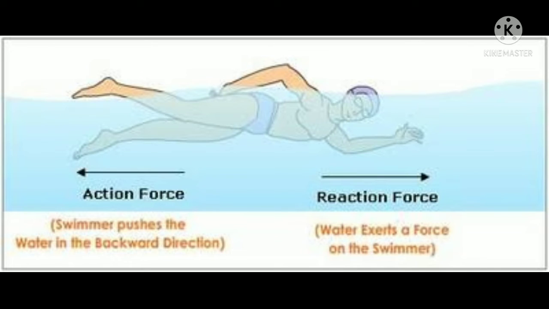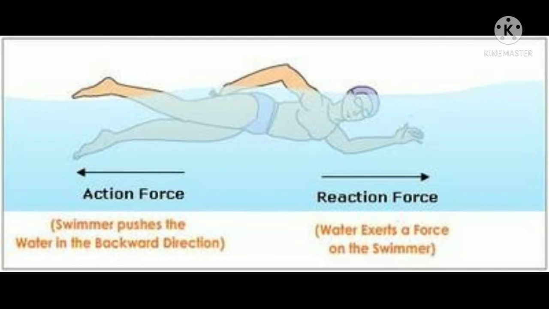Next, the fifth, we'll talk about swimming. See this here, swimming, what action is done with what? The legs and the hands, isn't it? The swimmer always pushes the water in the backward direction, and then the water will exert a force on the swimmer and it will move by the reaction force, it will move forward, okay? So these are the action and reaction, meaning every action has an equal and opposite reaction. These are the examples of the third law of motion.